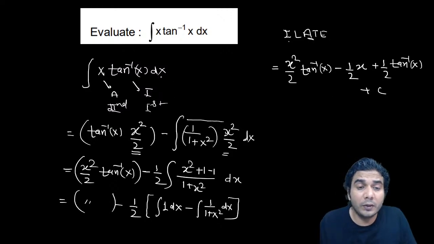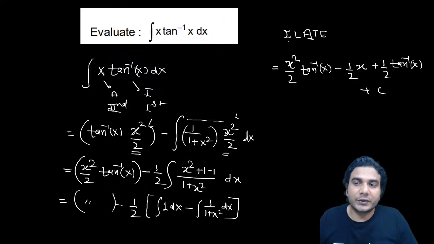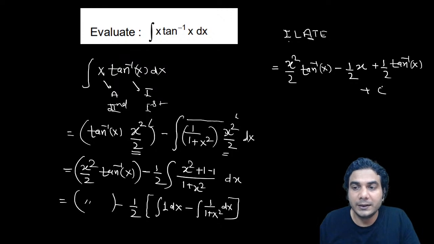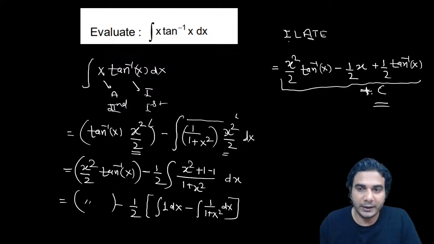No need to put the integrating constant here and here, in the integrations you were doing in between the process, okay? The first integration and the second integration, no need to put an integrating constant. So finally, in the end, you can put this arbitrary constant, once you are done with both the terms, first and second. So this is the arbitrary constant you are putting in the end. Alright, so I hope you understood this formula.